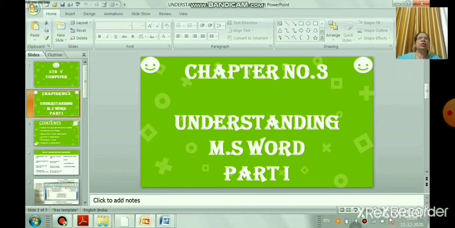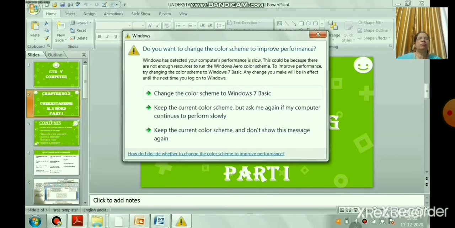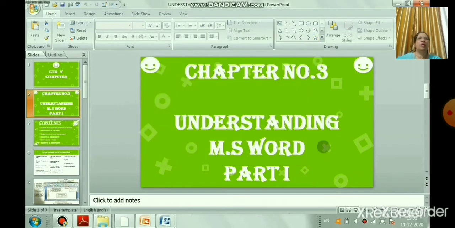You can store your documents on your computer, which you cannot do on a typewriter, right? You can save the file, you can print the file, you can edit the file. There are more formatting features in the word processor. So what are the different types of word processing software? You can say Microsoft Word. Last year you have learned WordPad and Notepad. So these are all word processing software.